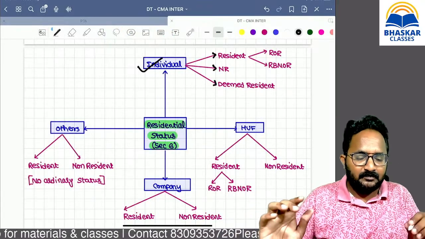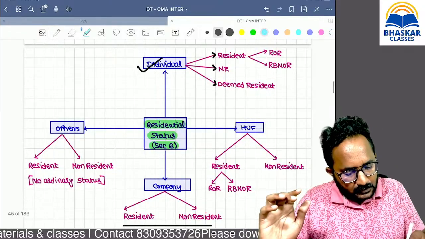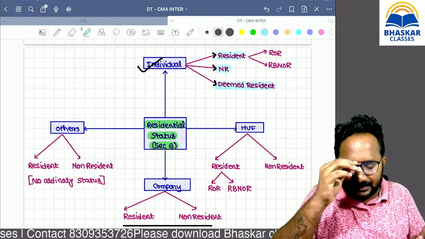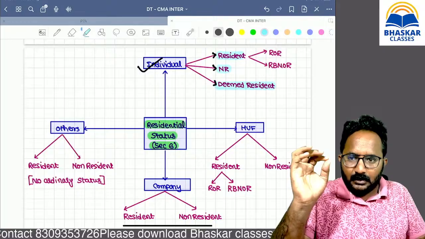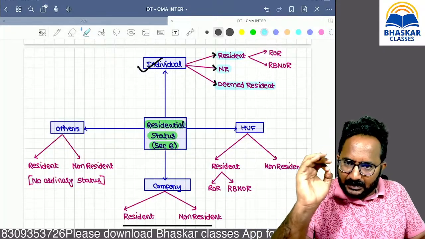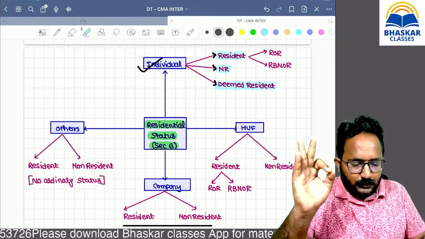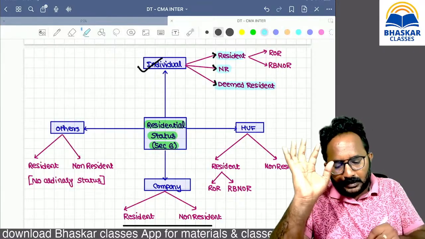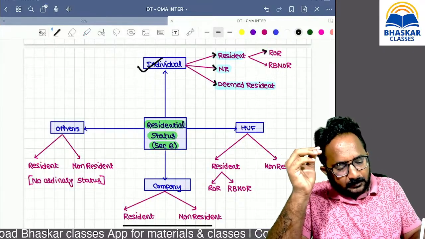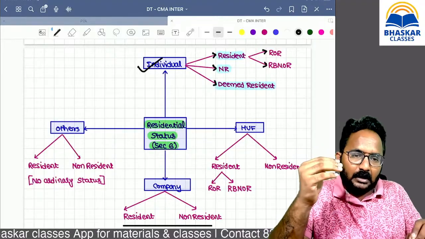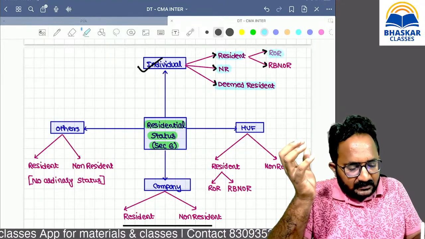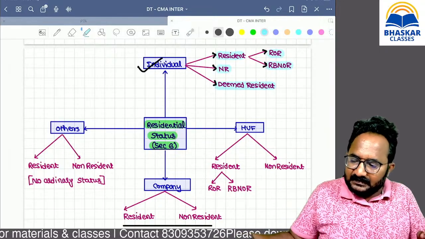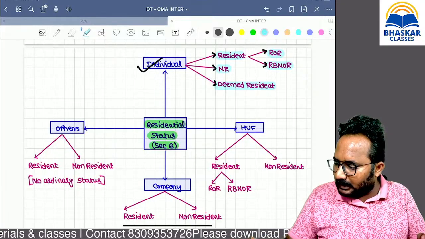What are the 3 outputs? Resident, non-resident, deemed resident. Newly they were introduced 3 years back, deemed resident. Remember, again I am saying, if you find out the residential status of an individual, how many outputs will you get? 3. Okay. If you got an answer as resident, don't stop the computation, continue and compute whether he is a resident and ordinary resident, or resident but not ordinary resident. Are you clear up to now?